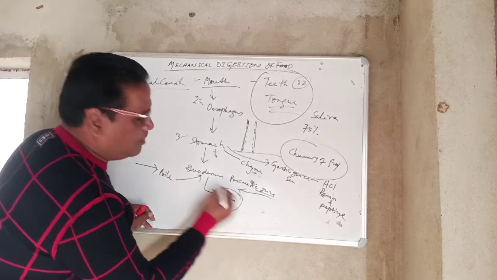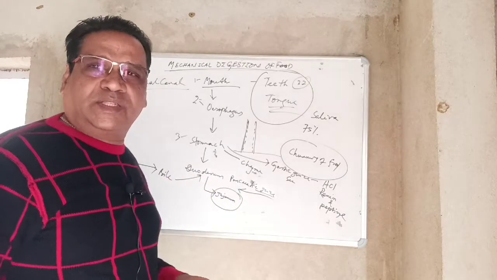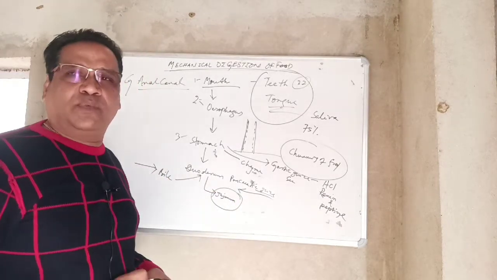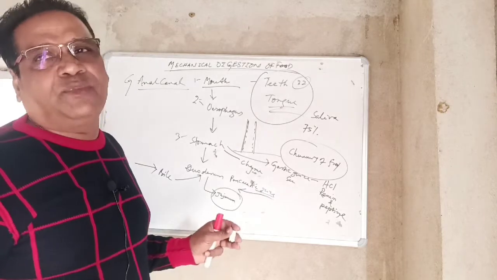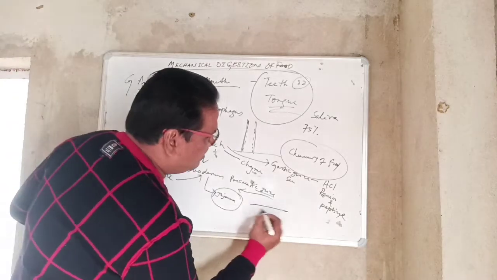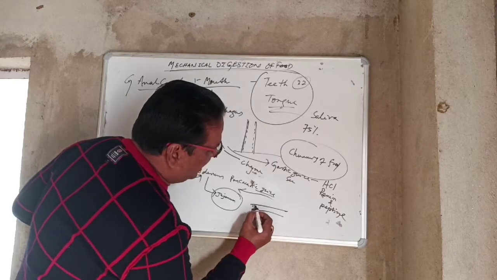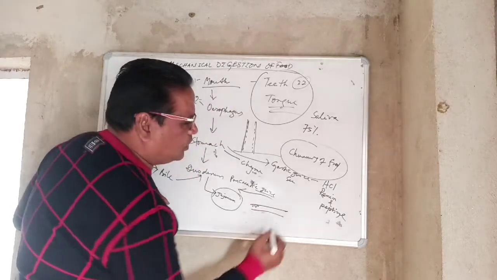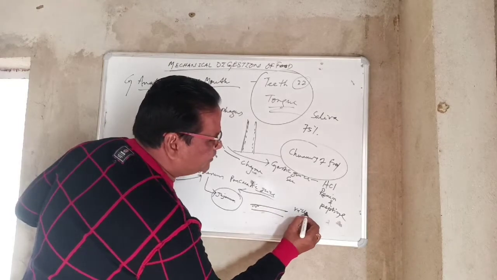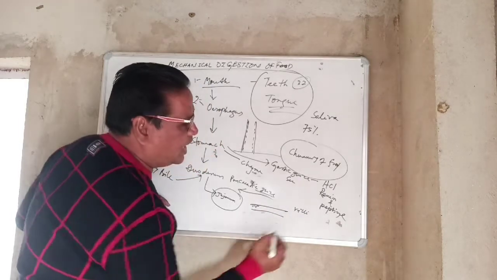In the jejunum, 99 to 100% of the food is digested and absorbed. In the walls of the jejunum, the microvilli are present. Villi are present.